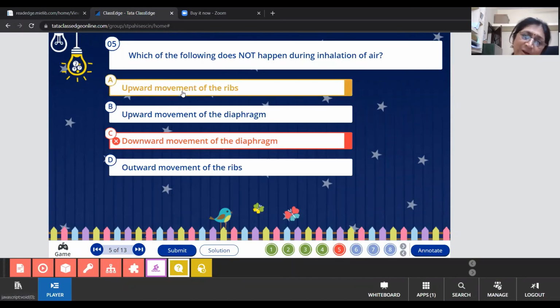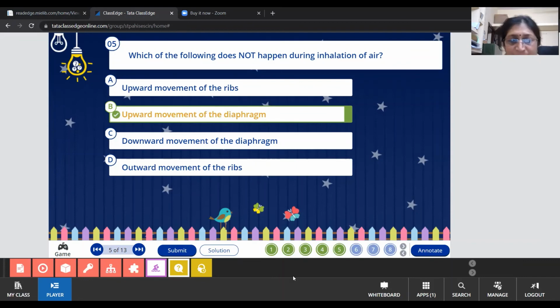Upward movement of the ribs and downward movement of the diaphragm, A and C. Okay, now submit it. It is only B, not D. Sorry, B. During inhalation, the diaphragm does not move up.